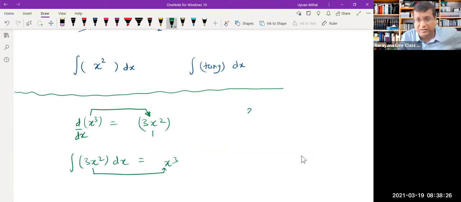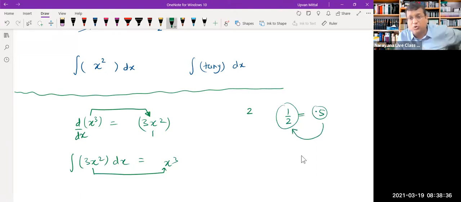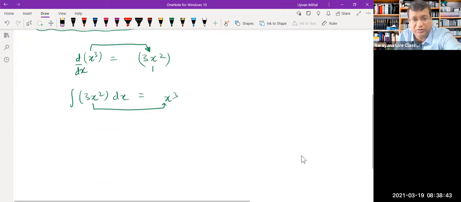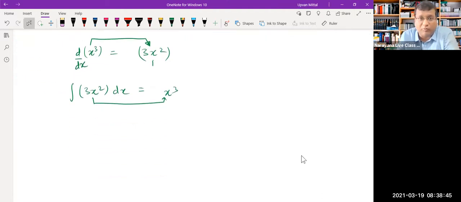It's something like this: if 2 is there, the reciprocal of 2 is 0.5. If you take the reciprocal again of 0.5, you get back your 2. The same thing is applicable for integration and differentiation also. With this, as I said, we are going to derive all our formulas. Now this is obviously not a formula, but we are soon going to get to that point.